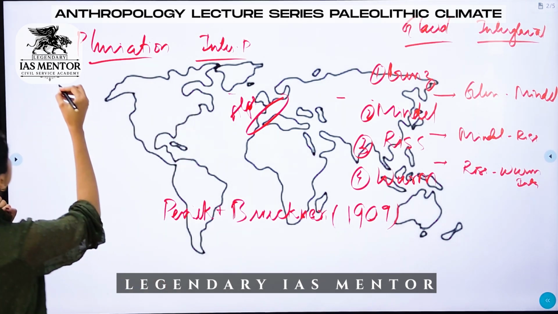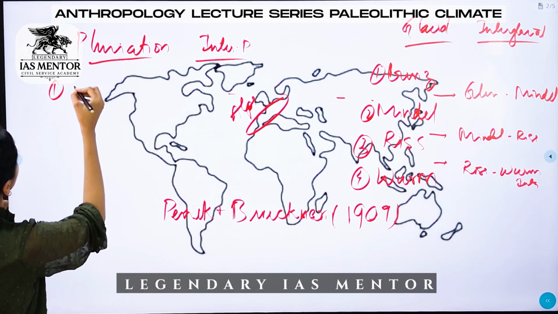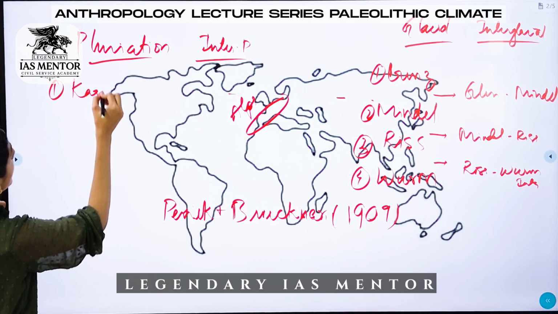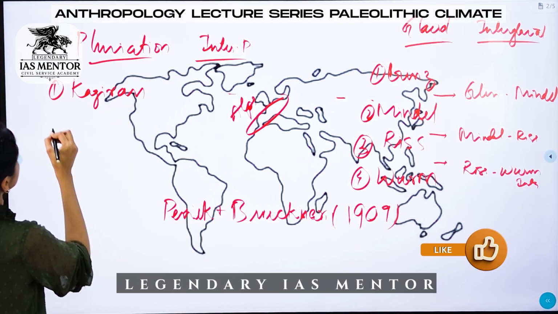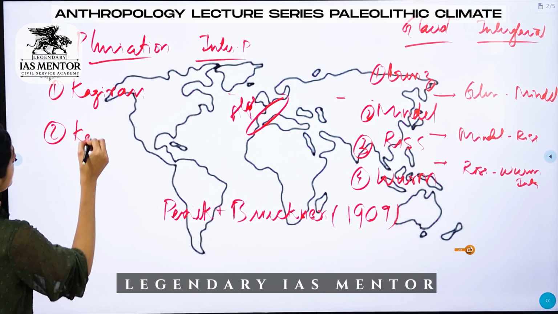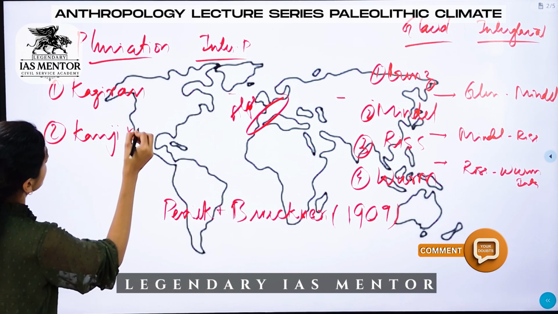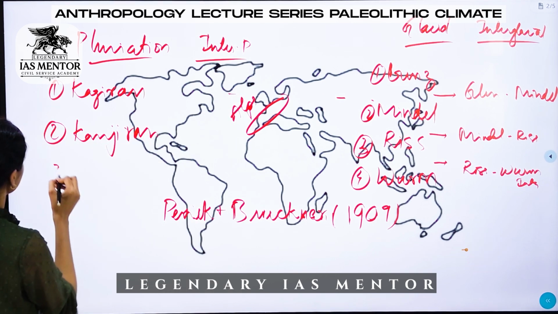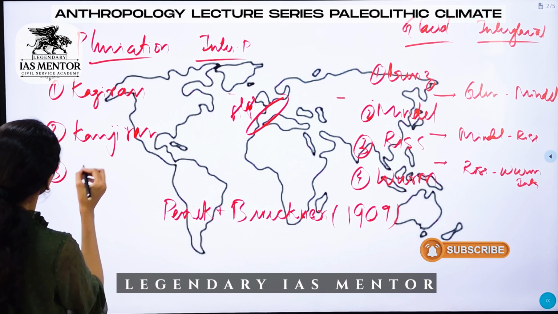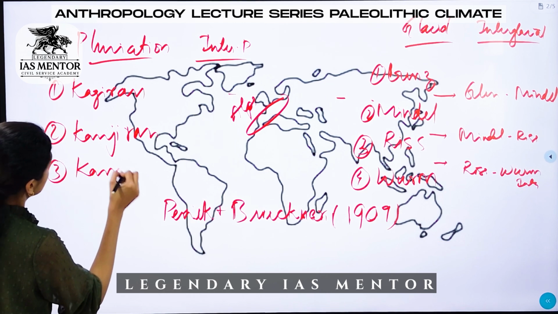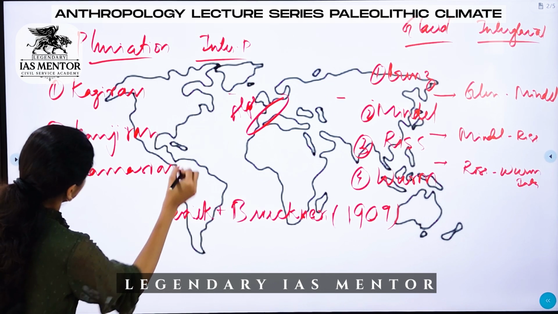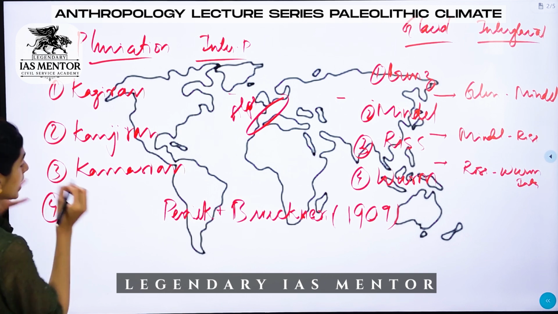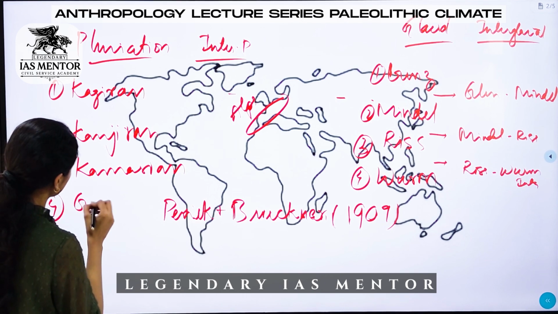So the first phase is Kagiran. Second is Kanjiran. Third is Camasian. And the fourth pluvial period is the Gambian.